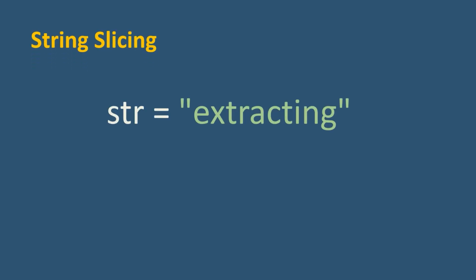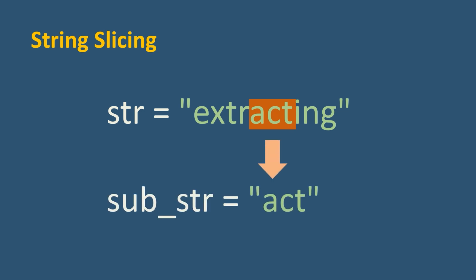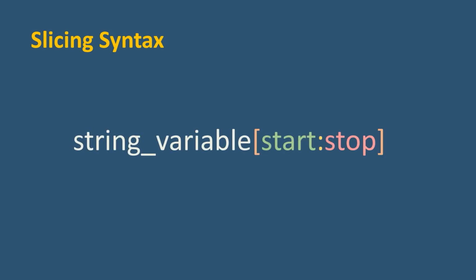Slicing is a way to access a range of characters in a string. String slicing is the process of extracting a substring from a string by specifying a range of indices. It's like cutting out a piece of the string. The syntax is as follows: string variable, inside square brackets, start, colon, stop.